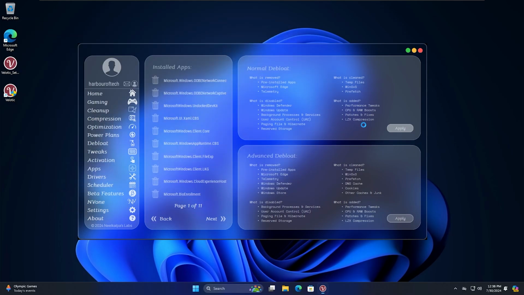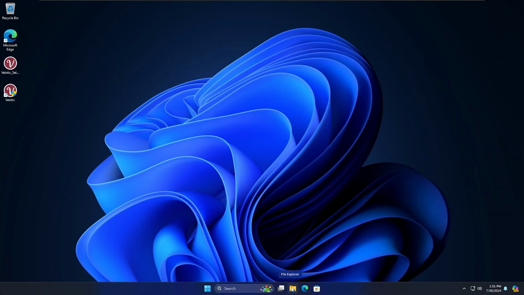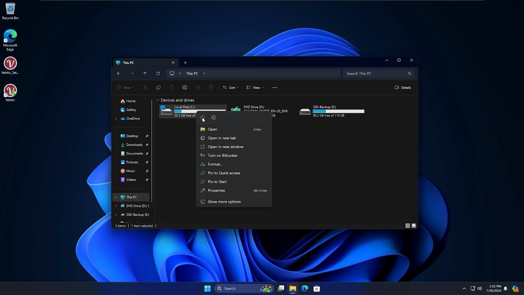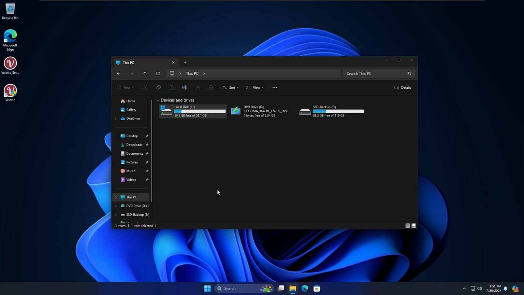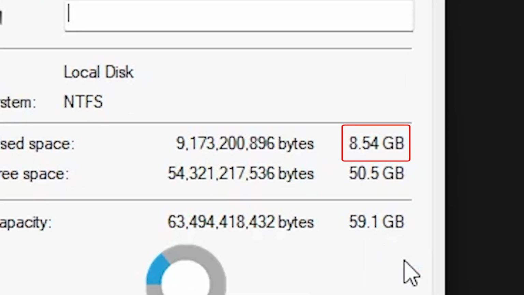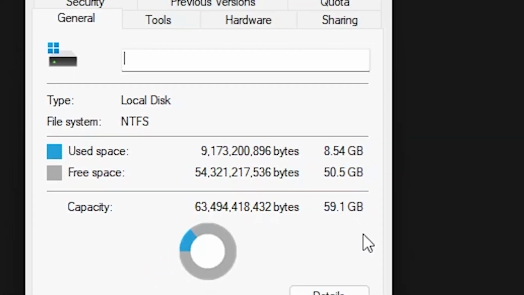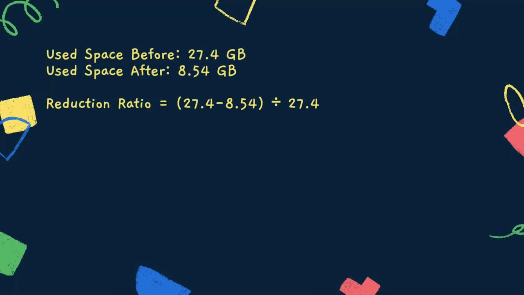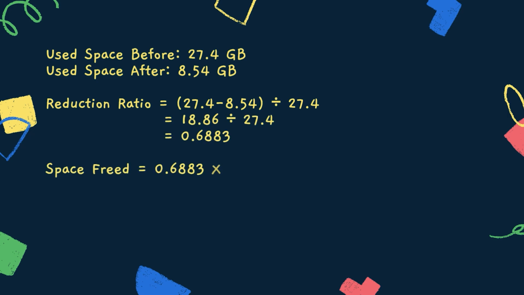Say goodbye to the traditional method of making a bootable USB to install all OS where you lose all your data. After finishing, let's check the disk usage now. The difference is visible. You won't find another powerful and easy to use optimizer compared to Velotic. Let's do the math. We have brought the usage down by more than 1/3 of its original. It's almost a 70% reduction.